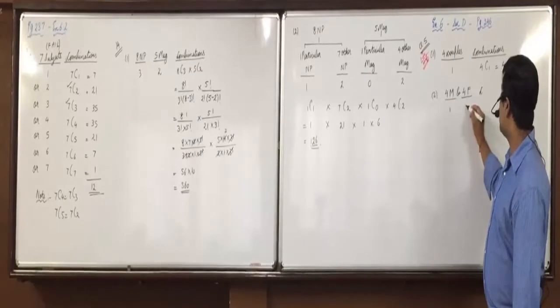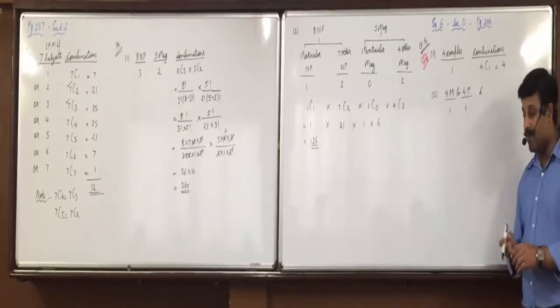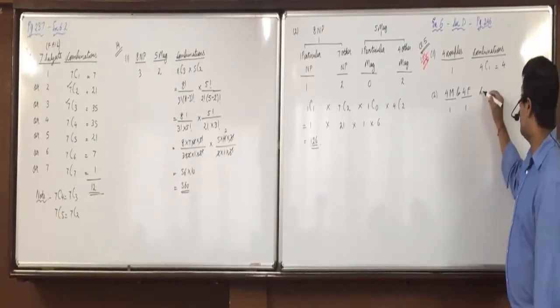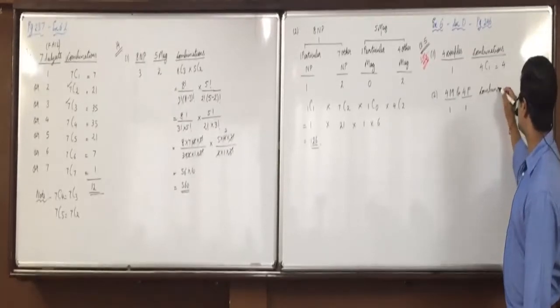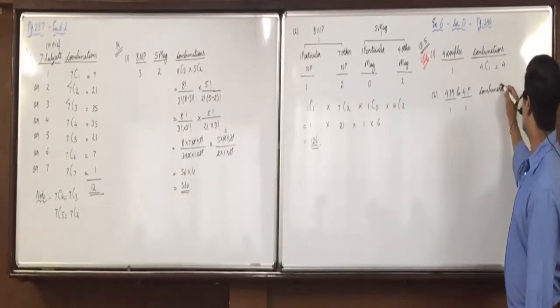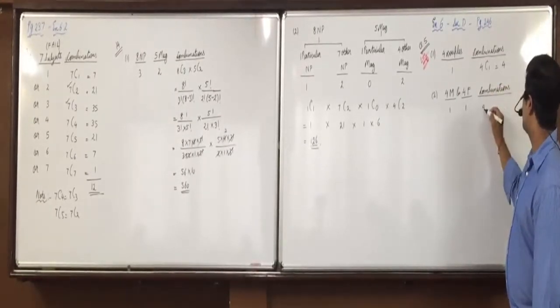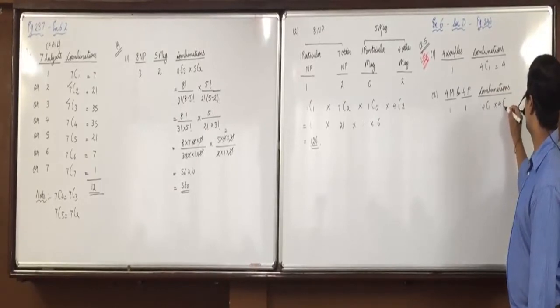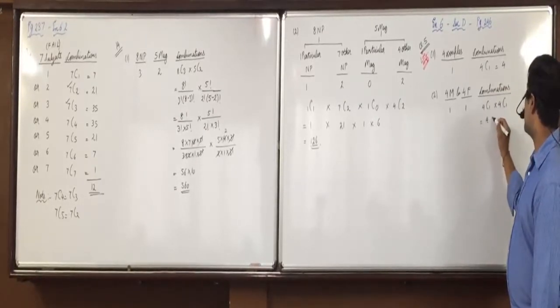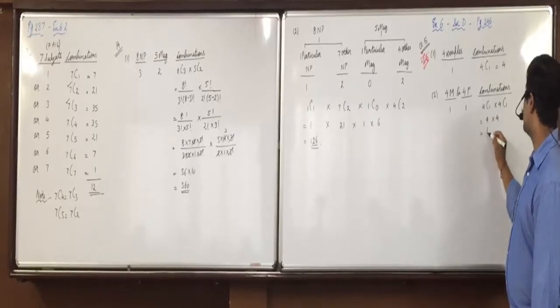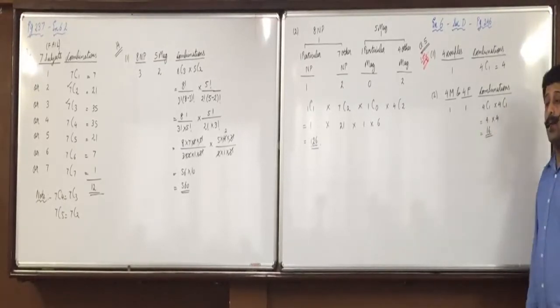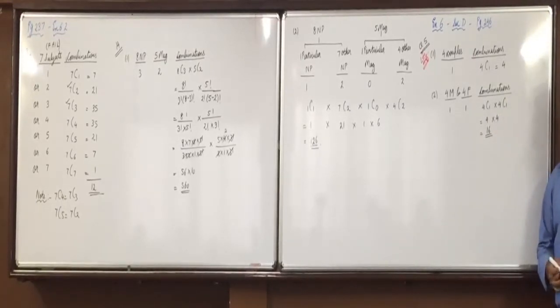So from 4 males we have to select 1 male, and from 4 females we have to select 1 female. So what will be the combinations? 4C1 into 4C1. That is 4 into 4, 16. Yes, any confusions so far?